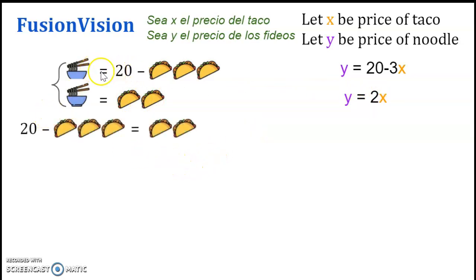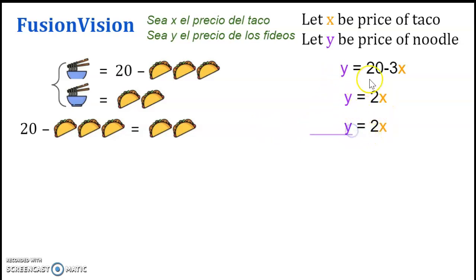Since the cost of noodles is the same with this and the same with 2 tacos, we're going to put those things that are exactly the same together. And algebraically that becomes y is equal to 2x. That's the second equation.